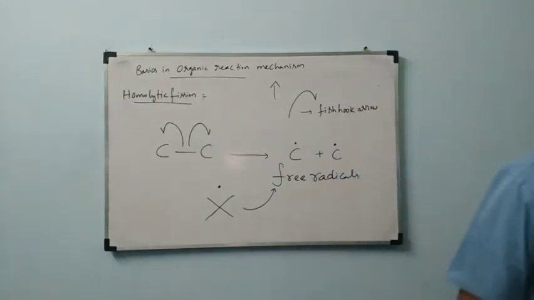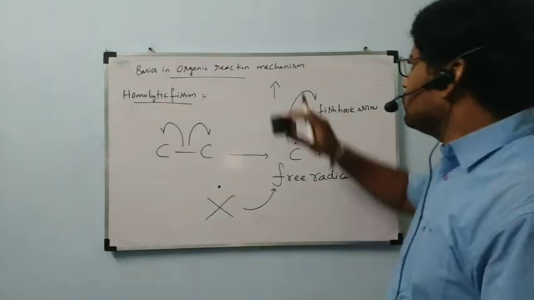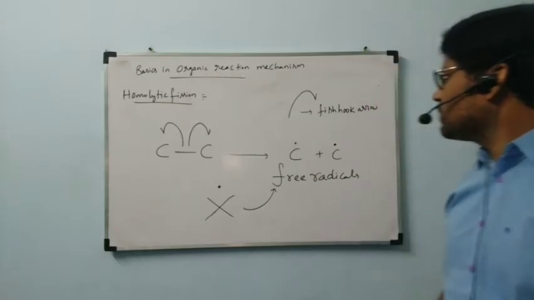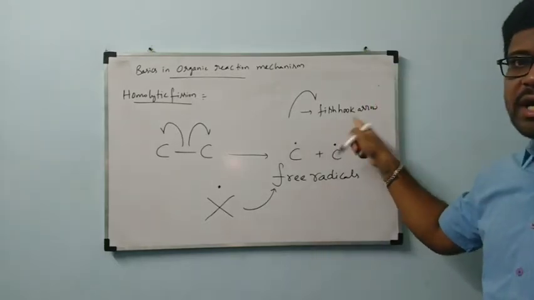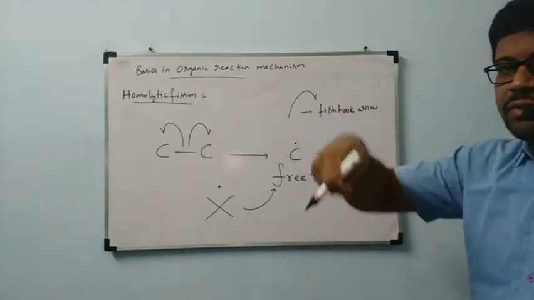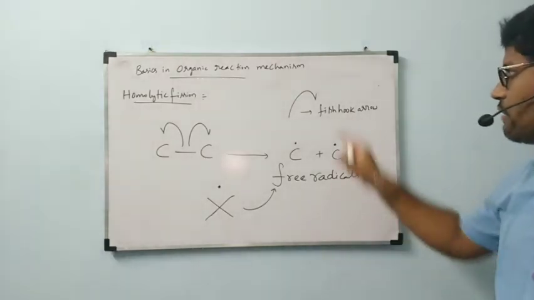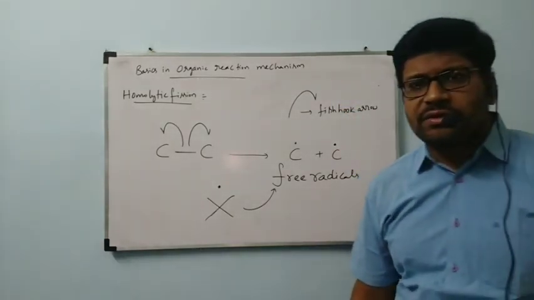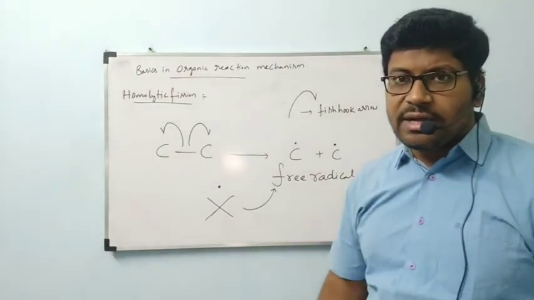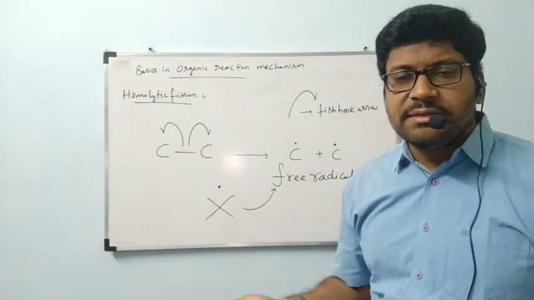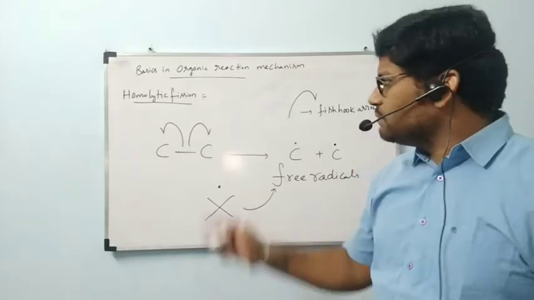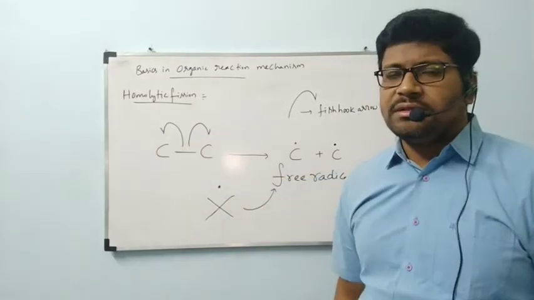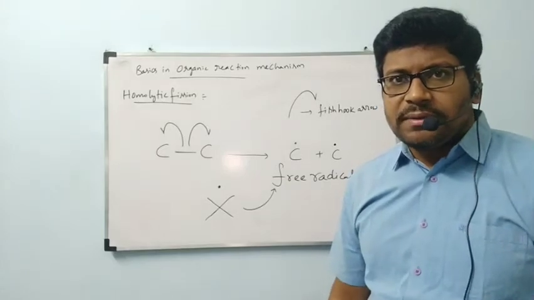What is the name of that representation? It is looking like a fish hook. That's why that representation is called fish hook arrow. We represent a half arrow because the complete bond is not shifted towards one side. If complete electrons are shifted towards one side, we will represent a complete arrow. But one electron is shifted towards this carbon, and another electron is shifted towards the other carbon. Is it okay?